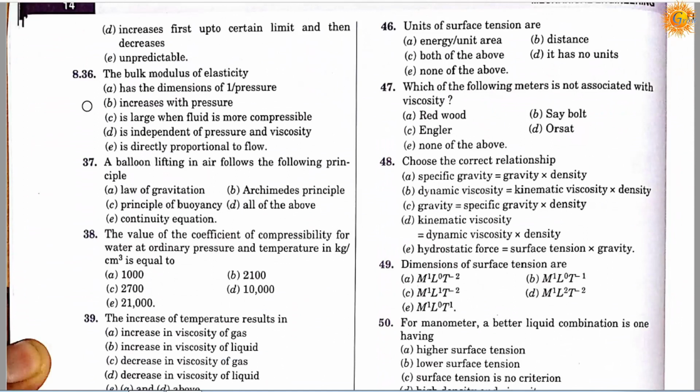Question number 36. The bulk modulus of elasticity: option A, has the dimension of pressure; option B, increases with pressure; option C, is large when the fluid is more compressible; option D, is dependent on pressure and viscosity; option E, is directly proportional to flow. So the correct answer is B, it increases with pressure.